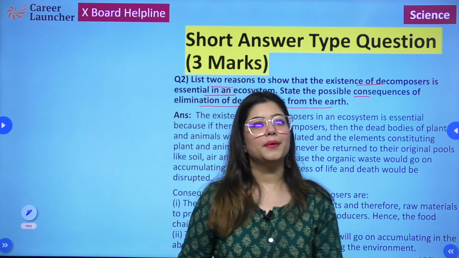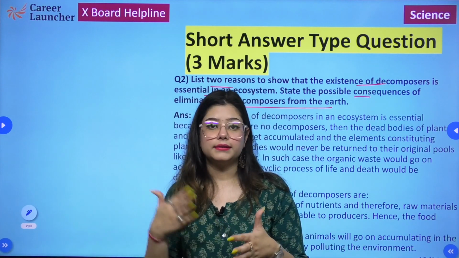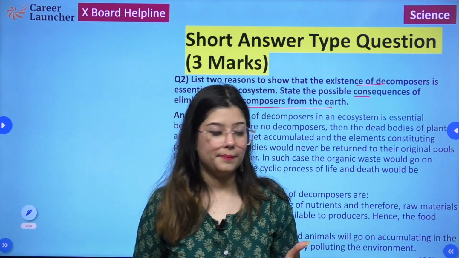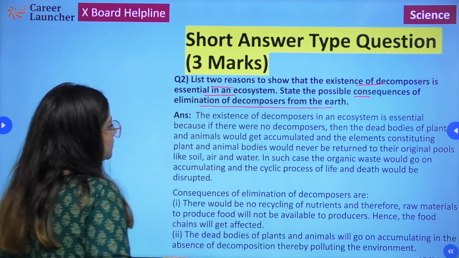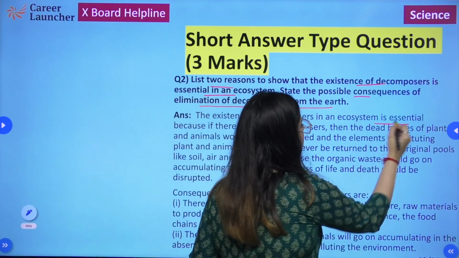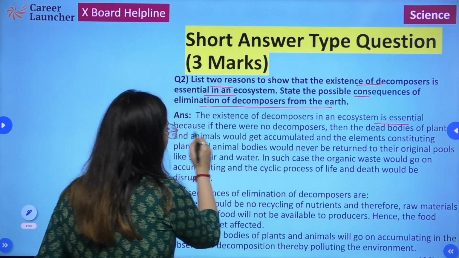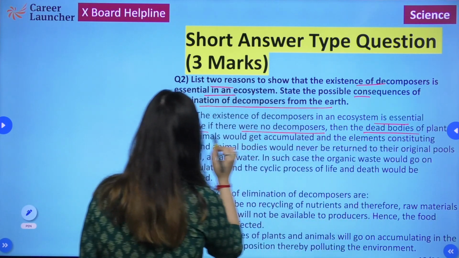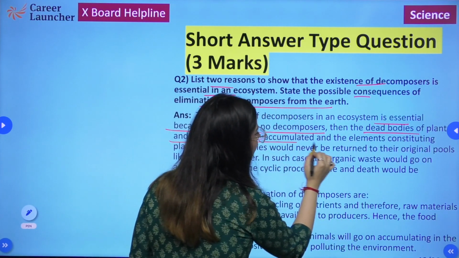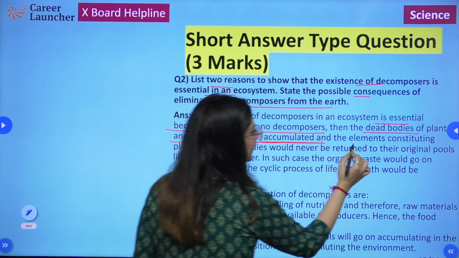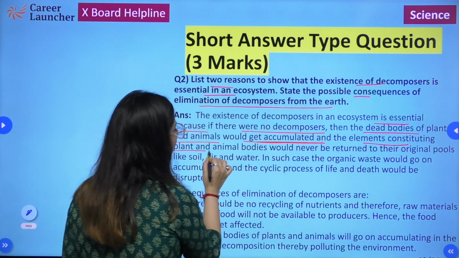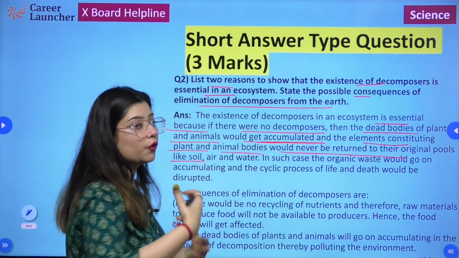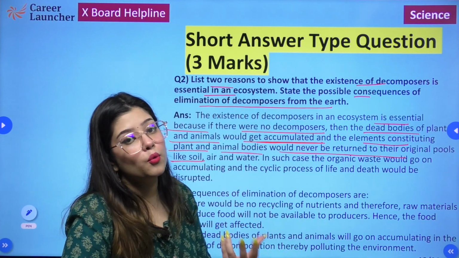Second thing that would happen, that the cycle that runs, the nutrient cycle that runs, that would also not take place, right? So the existence of decomposers in an ecosystem is essential, because if there were no decomposers, then the dead bodies of plants and animals would get accumulated, and the elements constituting plant and animal bodies would never be returned to their original pool like soil.